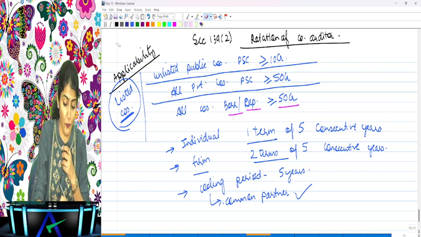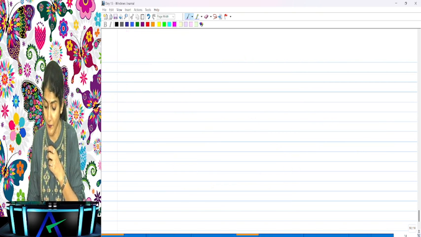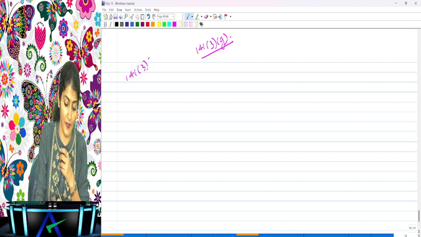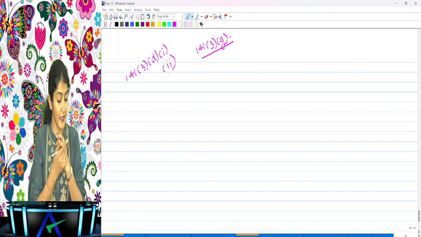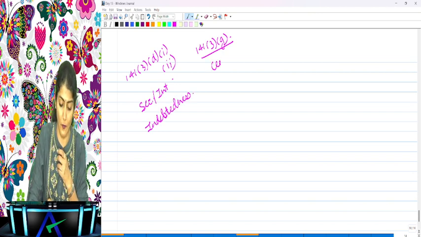Right, a lot of questions come in the exam. One we saw, a lot of questions coming in the exam, was 141 3G. What was 141 3G? Ceiling on the number of audits. Then a lot of questions coming in the exam for 141 3D1 and 3D2. What is 3D1? It is regarding the security or interest. What was 3D2? It was regarding the indebtedness. And what is 141 3G? It is regarding the ceiling.